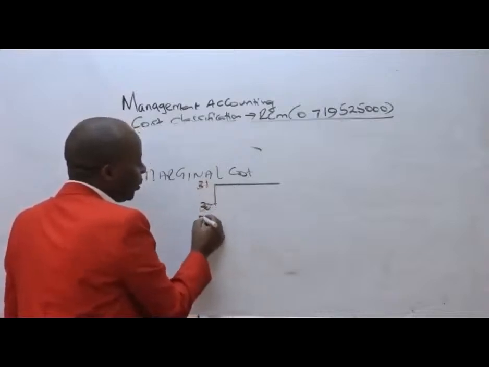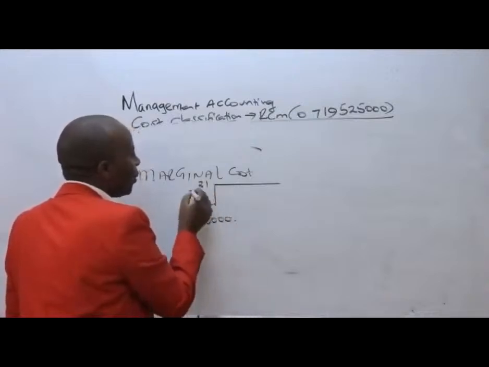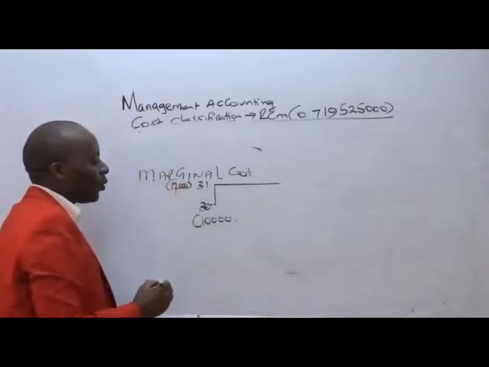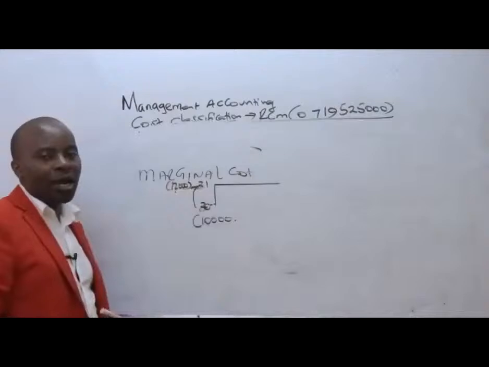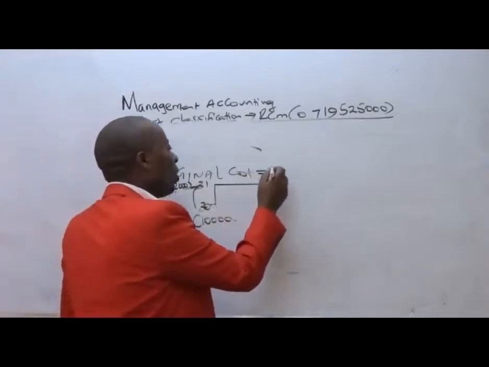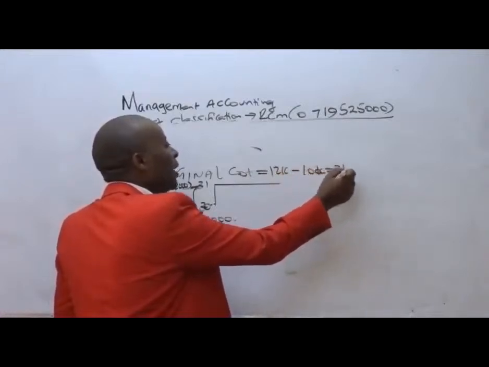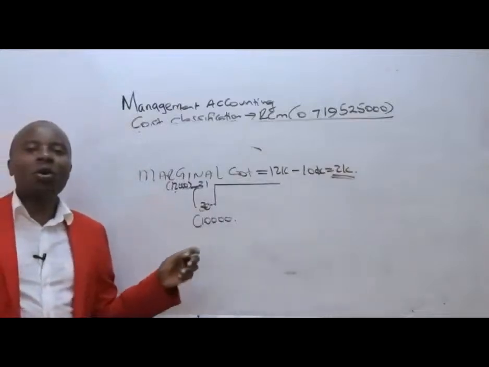If these 30 units were costing us 10,000, and the 31 units are costing us 12,000, then the incremental cost from 30 to 31, which is 12,000 minus 10,000, this additional cost of 2,000 is what we are calling the marginal cost.